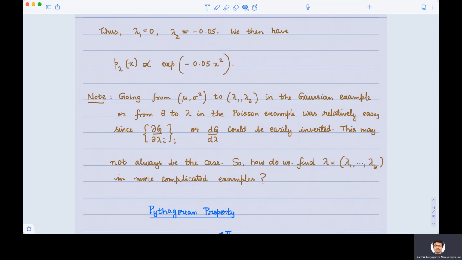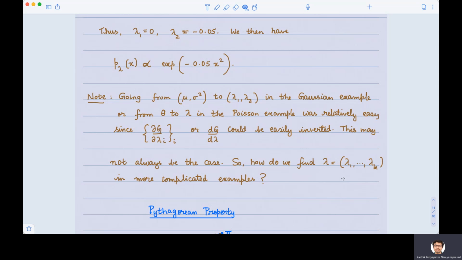This may not always be the case. If it cannot be inverted so easily, if one cannot go from the usual parameterization that we are used to to the natural parameterization that we want to come to, then it will be very difficult to find the lambda 1 through lambda k.